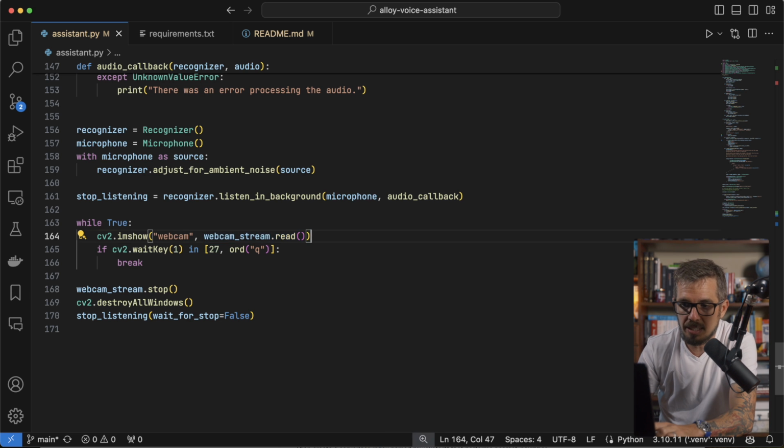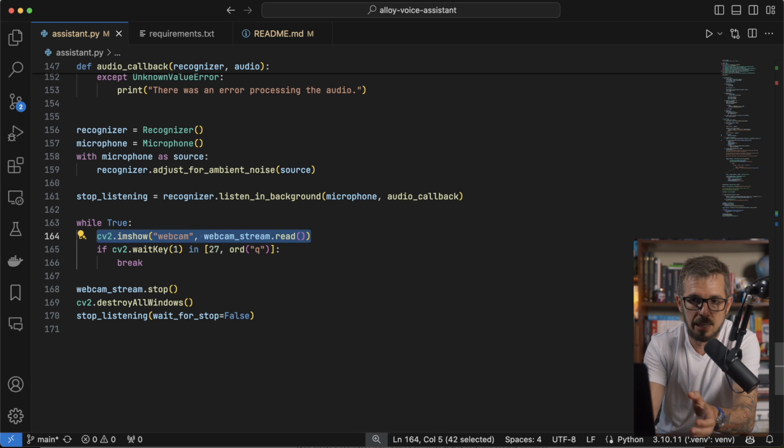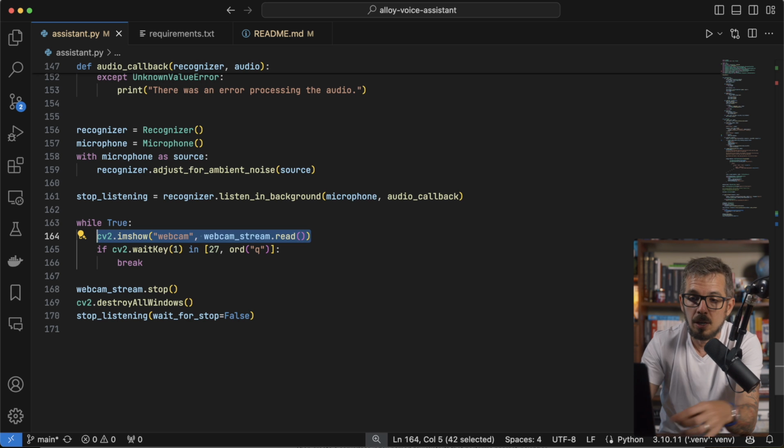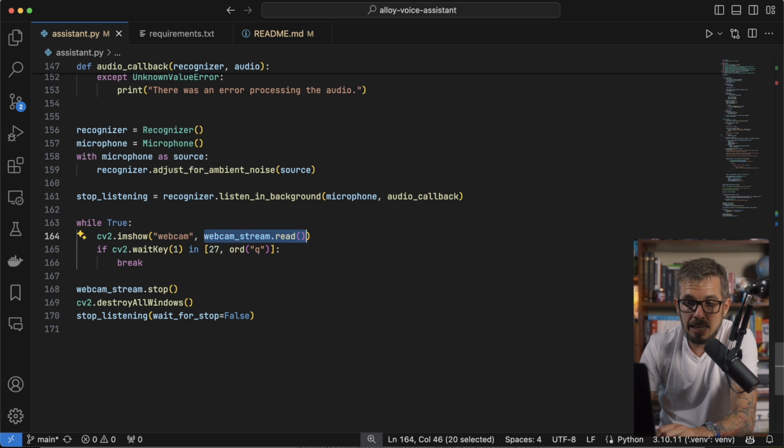So this is going to happen thanks to this line. cv2 is a reference to OpenCV, that's the alias of the library. imshow creates a window with this title, webcam, and then it displays this image here. That's it.